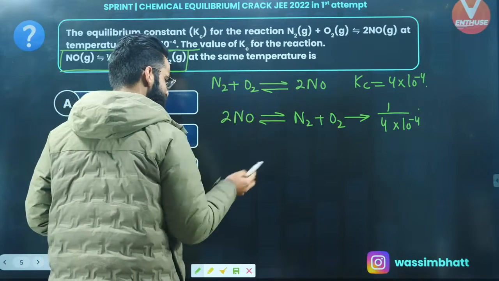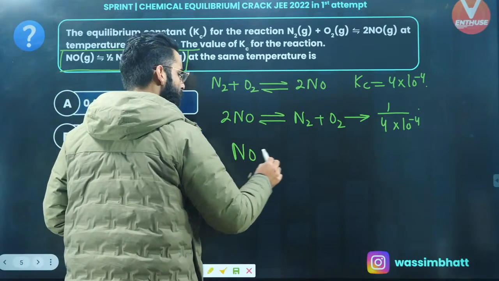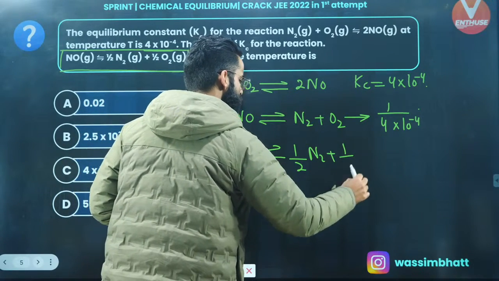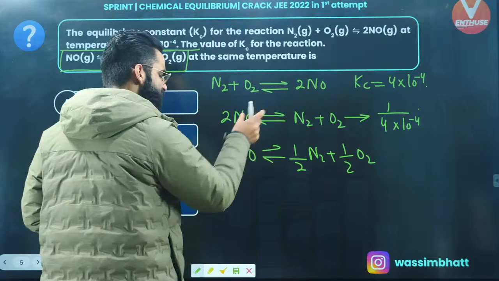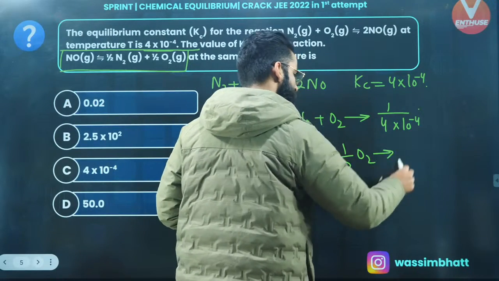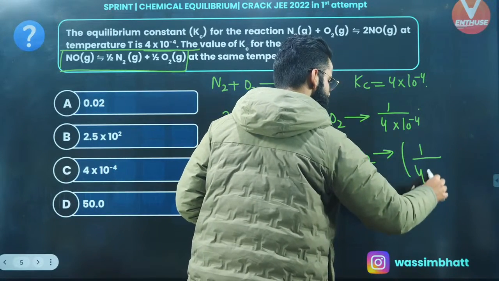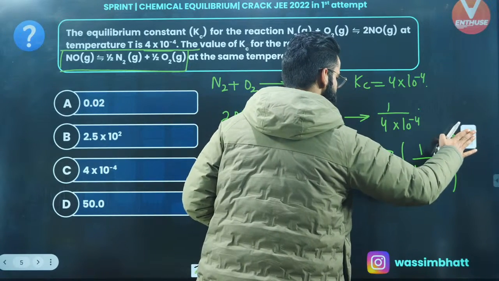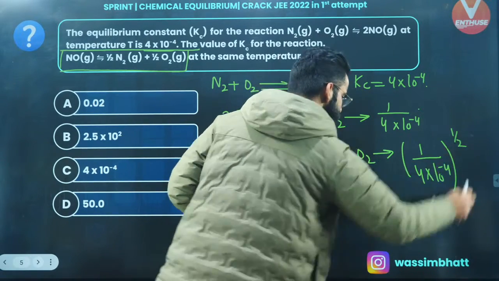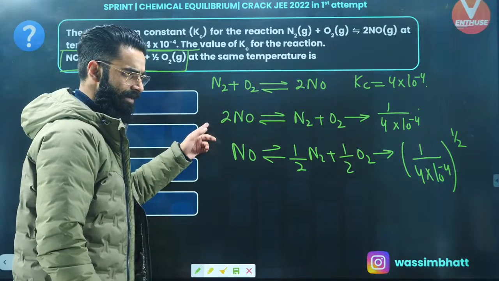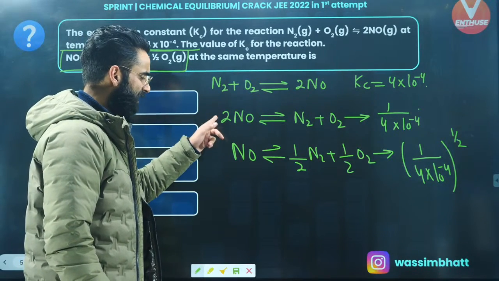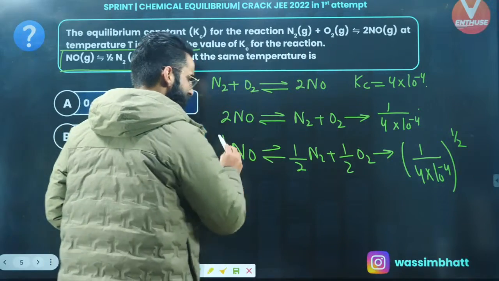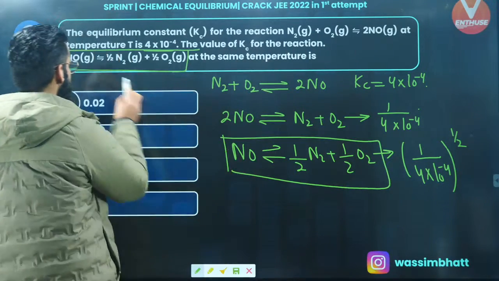Now afterwards, I will be multiplying this reaction by 1 by 2. When I do that, it becomes NO in equilibrium with 1 by 2 times N2 plus 1 by 2 times O2. Since I've multiplied this reaction by 1 by 2, that 1 by 2 goes to the power of the equilibrium constant. So the new equilibrium constant will simply be raised to the power 1 by 2. As simple as that.